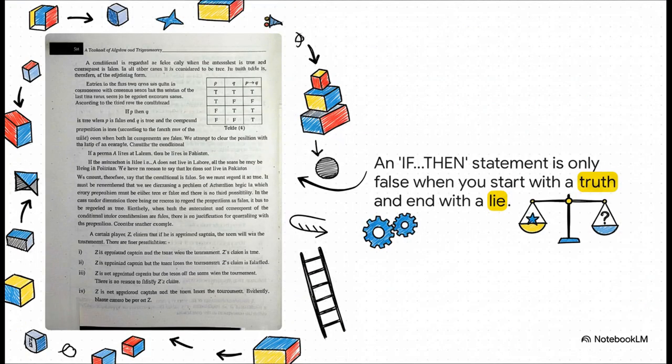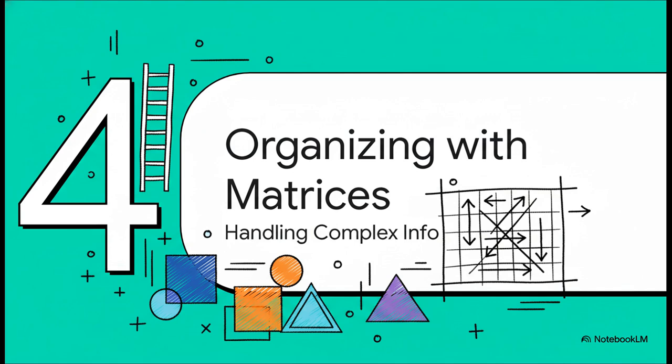Okay, now this next one, the if-then statement. This is where it gets a little weird, but stick with me. The best way to think about it is like a promise. Let's say I promise you, if it rains, then I will bring an umbrella. The only way I've broken my promise, the only way my statement is false, is if it actually does rain and I show up without an umbrella. In every other situation, if it doesn't rain, or if it doesn't rain and I bring one anyway, my promise is still intact.